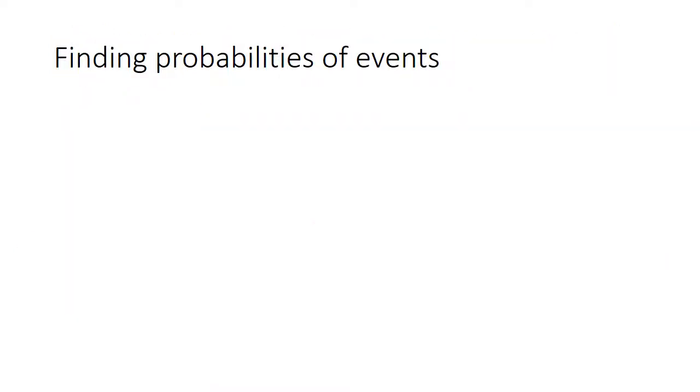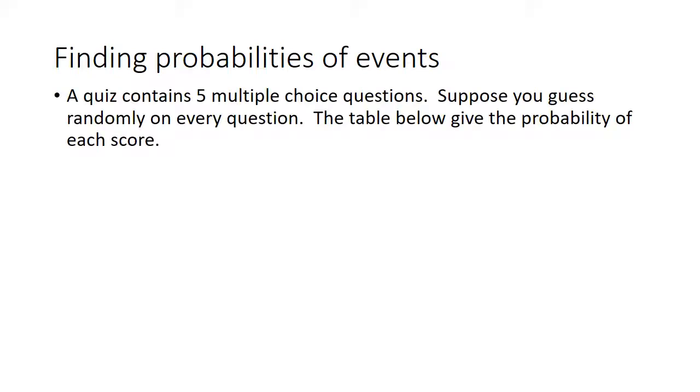So how do we find the probabilities of the events? Let's say we have a quiz that has 5 multiple choice questions, and let's just say you don't have a clue and you guess randomly on every single question. So I'm going to give you a table that tells you how likely you are to get each score.